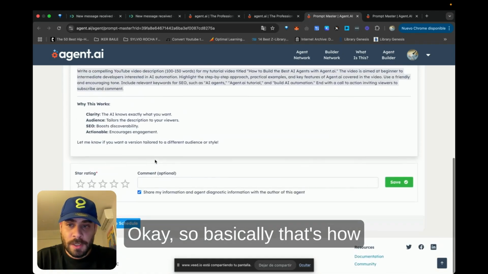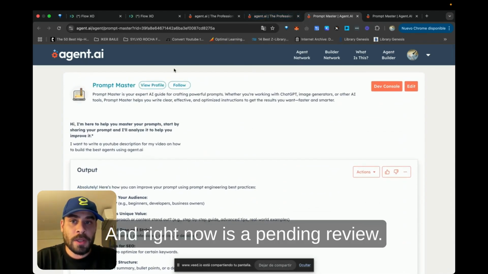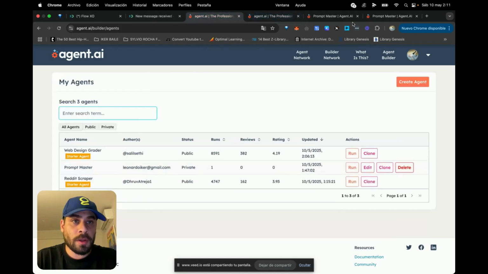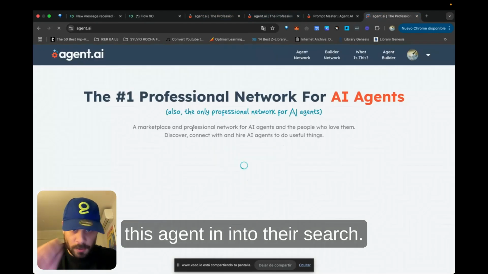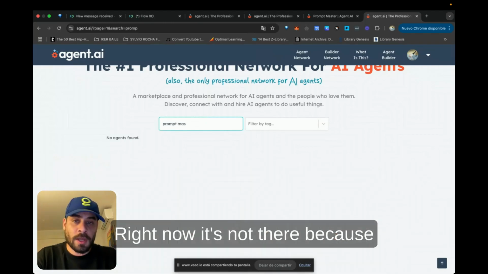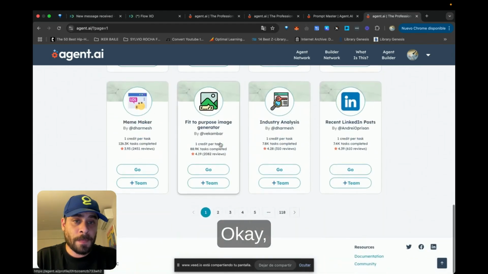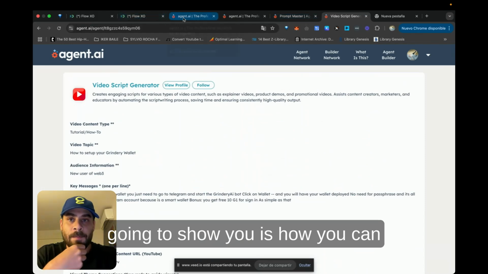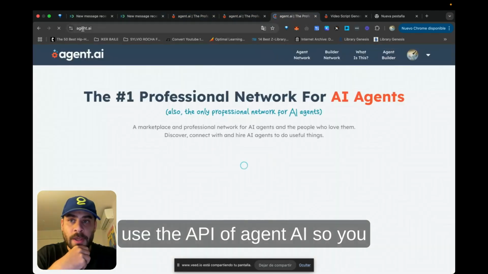Okay, so basically that's how it's working in their system, and right now it's pending review. Once it gets approved, it will also be searchable, and you can discover this agent in their search. Right now it's not there because it needs to be approved, but once it's approved, it will become available in here.